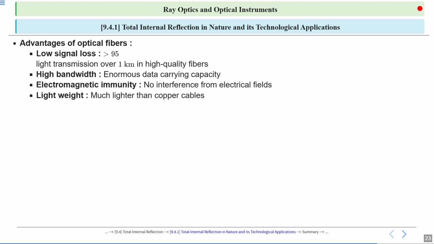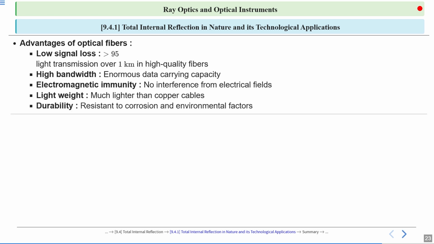Lightweight, much lighter than copper cables, and due to this, the loss of signal is reduced. Durability, resistance to corrosion and environmental factors. So these are the advantages of optical fibers: low signal loss, high bandwidth, electromagnetic immunity, lightweight, durability.